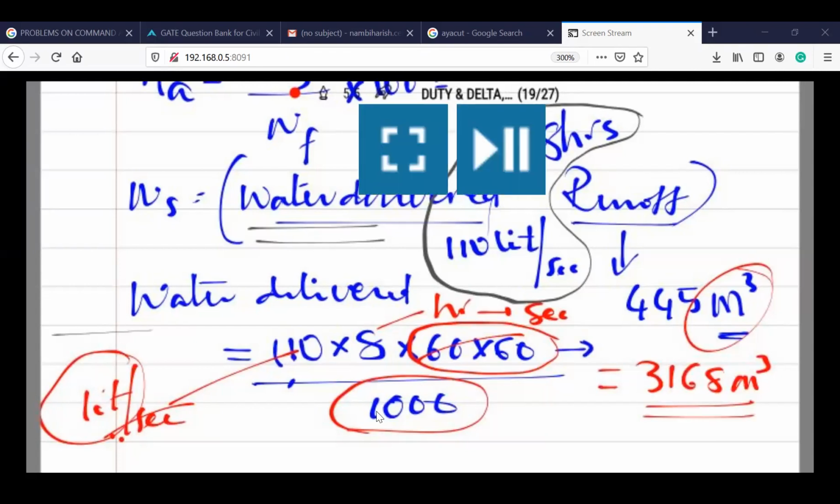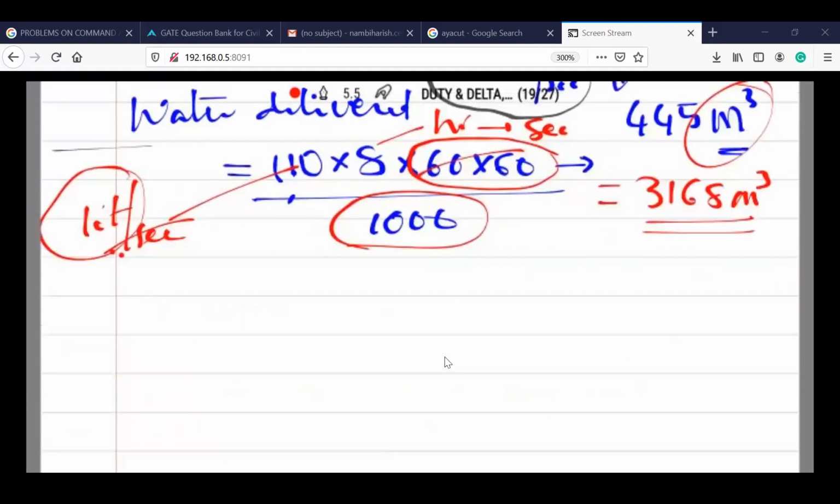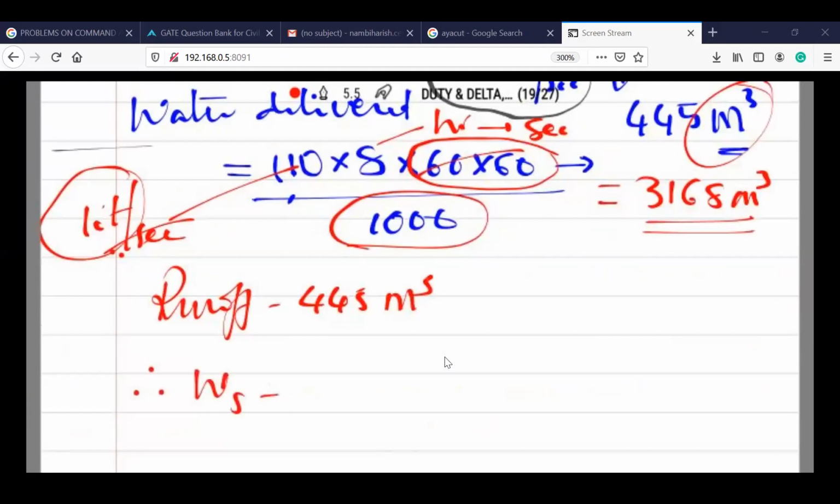And now finally runoff is given as 445 meter cube. So therefore water stored is equal to 3168 minus 445, which is 2723 meter cube.